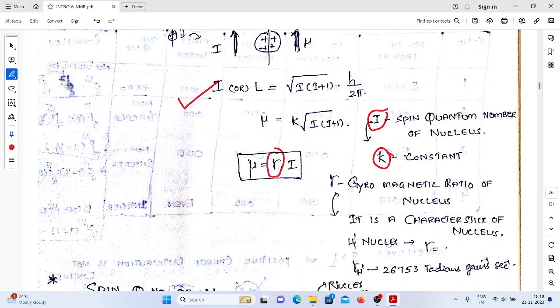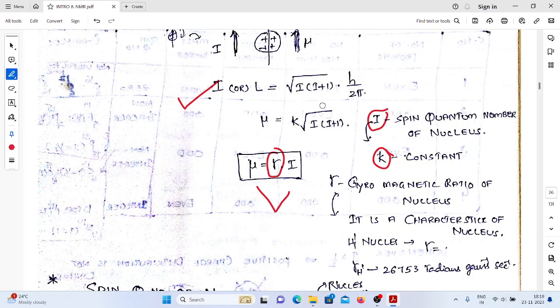It is characteristic of each and every nucleus. This value is different and unique for each nucleus. That's why we can get different information from different nuclei. So this is the relation: mu equals gamma into I. Magnetic moment, angular momentum, gyromagnetic ratio.